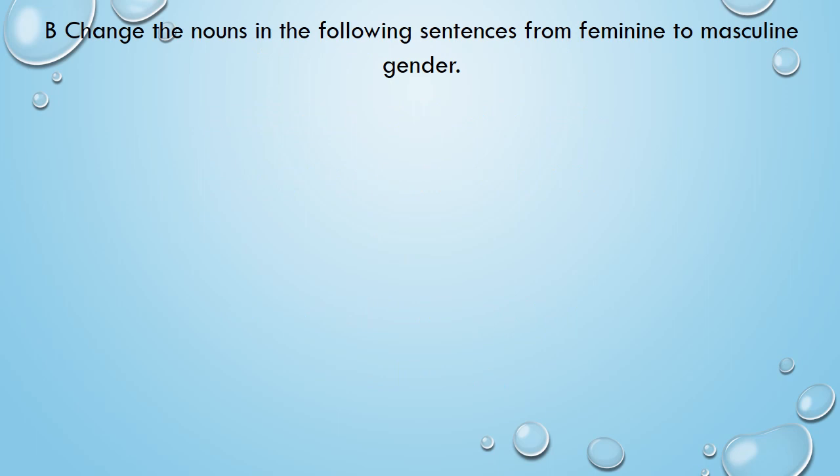Children, are you ready with your English grammar textbook? Open page number 9, chapter 3, male and female. In the last class, we did exercise A. Today, we will do exercise B. Let's read. Change the nouns in the following sentences from feminine to masculine gender. What you have to do, the nouns given in the sentences are of feminine gender. You have to rewrite the sentences using masculine gender. Let's do it.